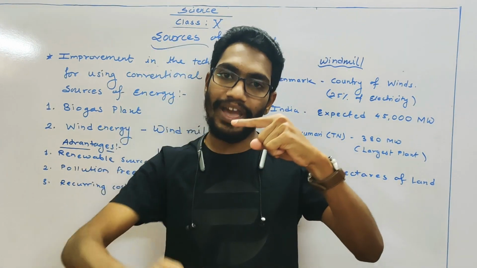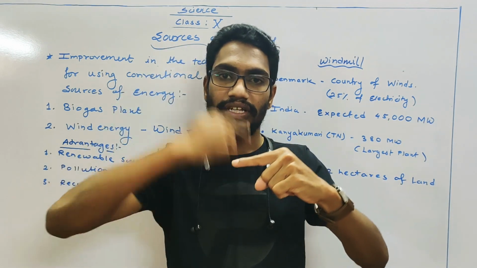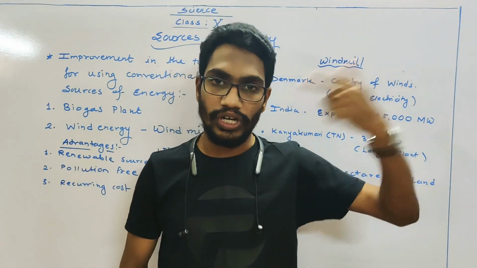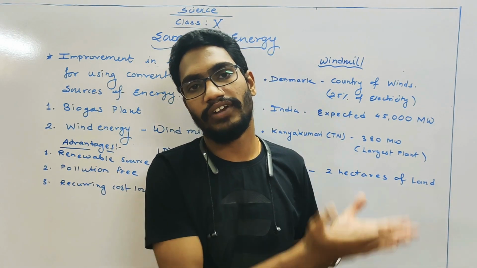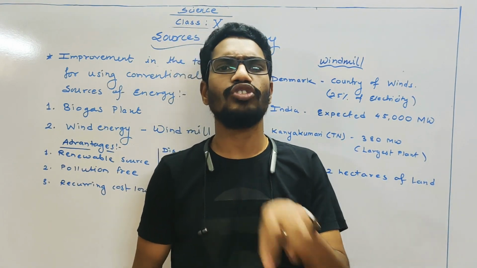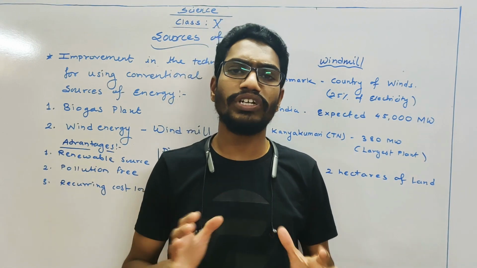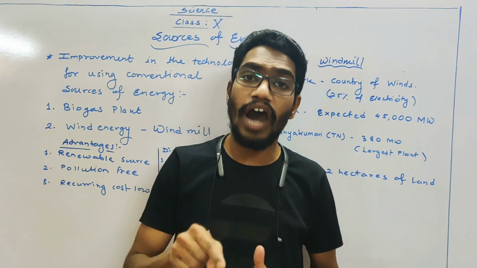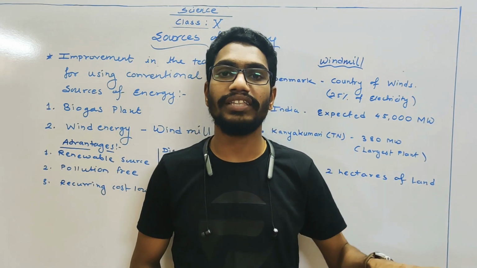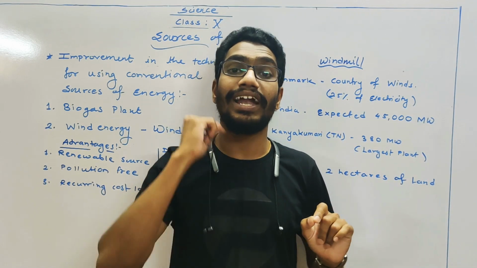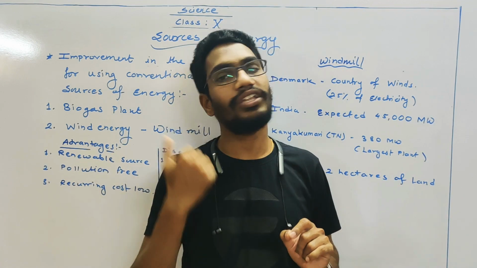Because the fans of the windmill rotate, the turbine rotates, and with the help of the generator it produces electrical energy. That mechanism is not in our syllabus. No question is asked on how the windmills work. Only the question is what are the advantages of wind energy and what are the disadvantages.